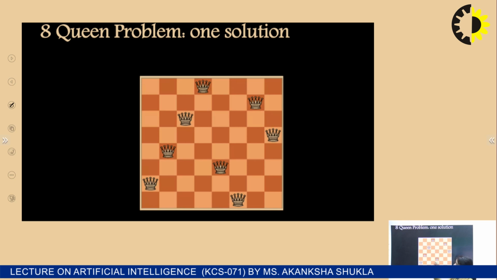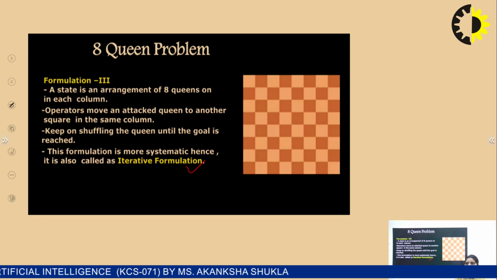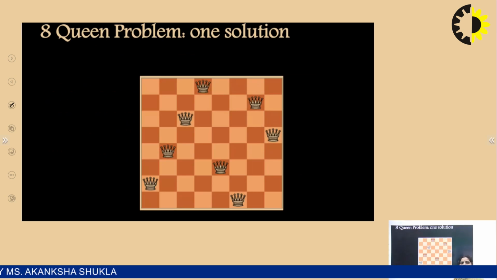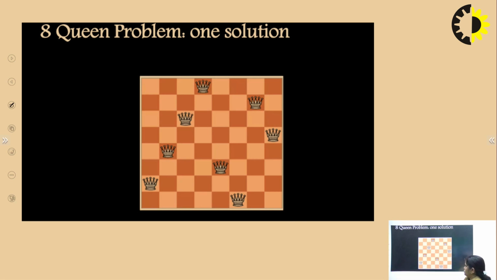So this is the 8 queen problem solution, because it is an iterative formulation, we can get the solution by performing the iterations multiple times. Here I am not going to perform all those iterations, because it takes time. So directly I am going to show you the solution, how 8 queens can be placed on the chessboard without attacking each other. You can see here a single queen in a single row, here also, here and so on.